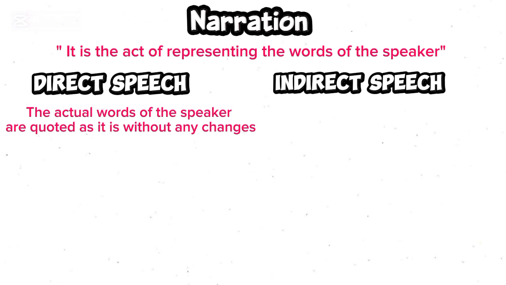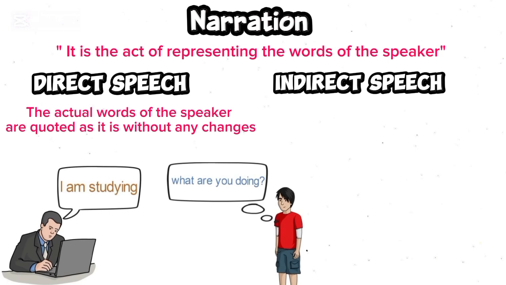So in direct speech, when you transfer someone's words exactly as they are, that sentence is written in inverted commas and speech marks. For example, Ali was studying when his friend Saad came. Then Saad asked Ali, what are you doing? So Ali replied, I am studying. Now if Ali wants to tell this to another person, he can say, Ali said, I am studying. So this is direct speech. Here you can see the speech marks around the sentence and there is no change in the sentence.